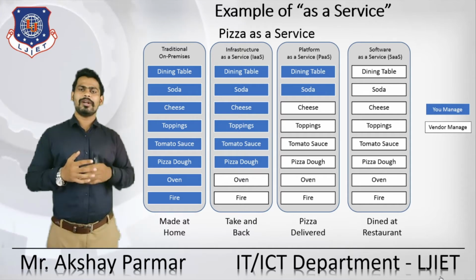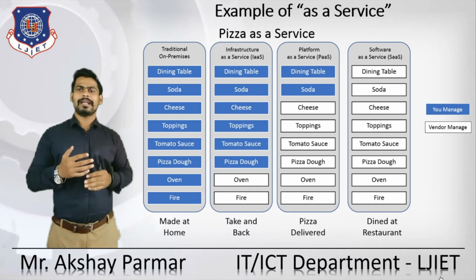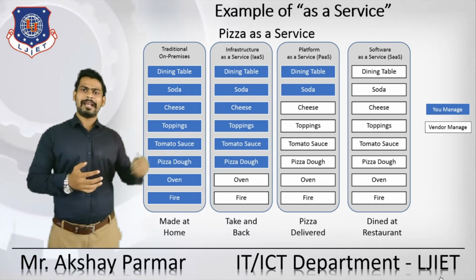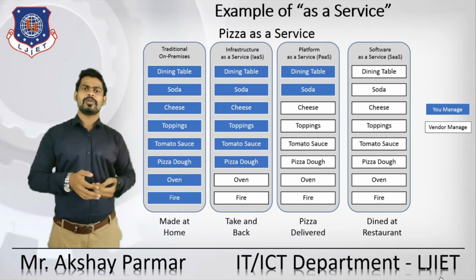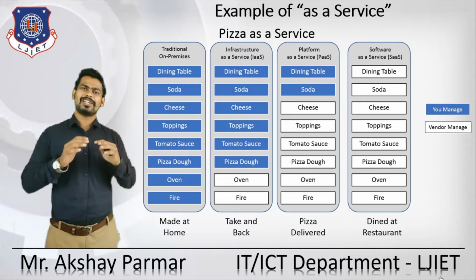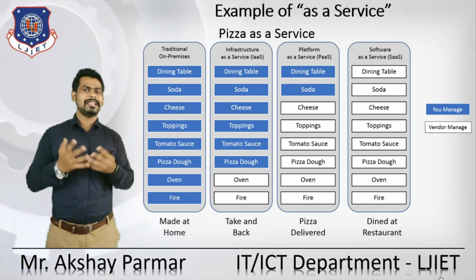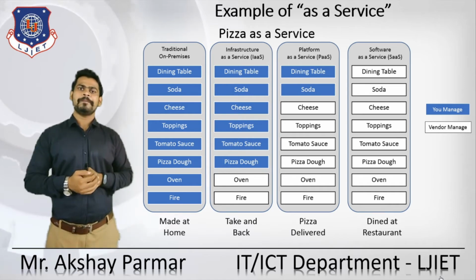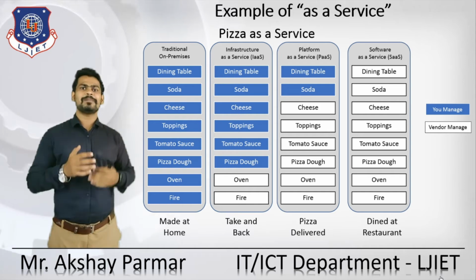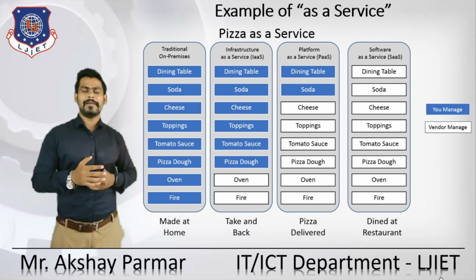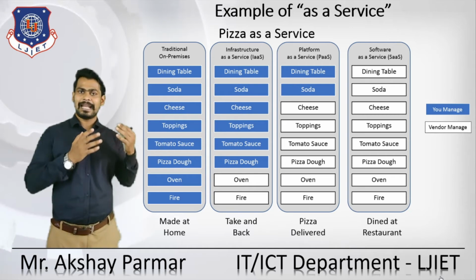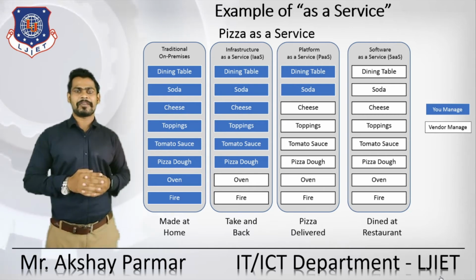At that time, you do not need to worry about the raw material as well as infrastructure such as the oven and the fire. It is already managed by the vendor itself. Whenever you order, it comes to your doorstep. You just need to manage the sitting arrangement and the refreshment, so the dining table and the soda you are managing only, and all the other things are managed by the vendor. Here you are using its platform, so it is an example of platform as a service.